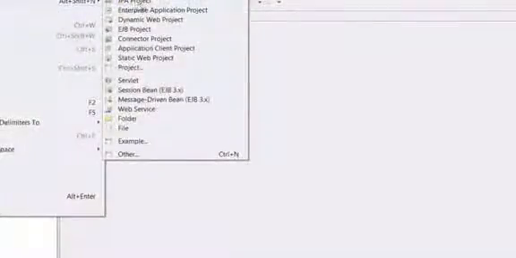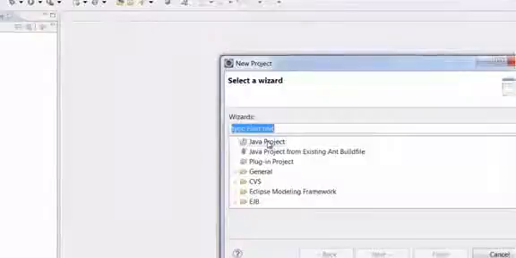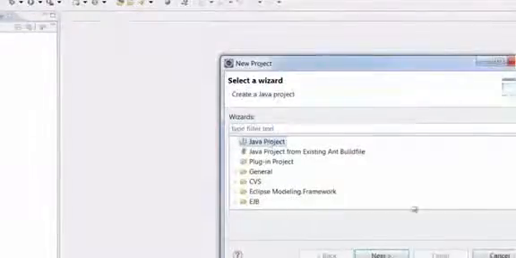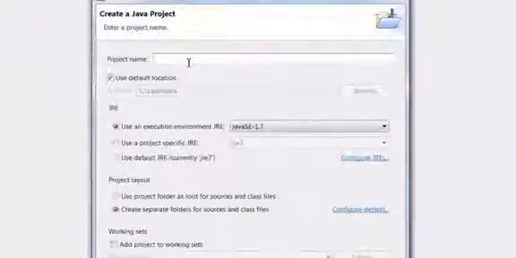You can close the welcome screen. The very first thing that you have to do is create a project. So let us click on File, New, and then here select Project. Now we want to create a Java project. So select Java project and click Next. Here we can give any project name. I'm just going to name this project First Project.